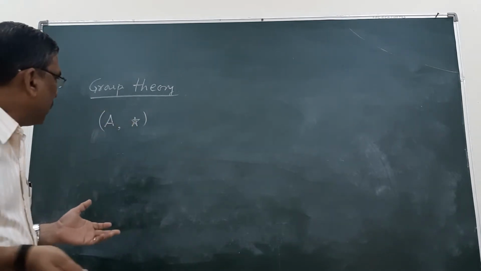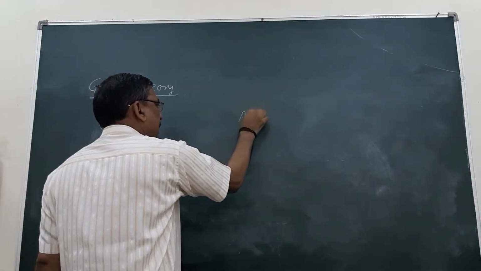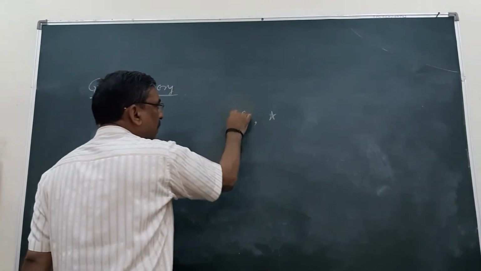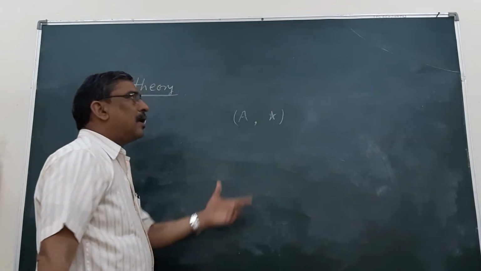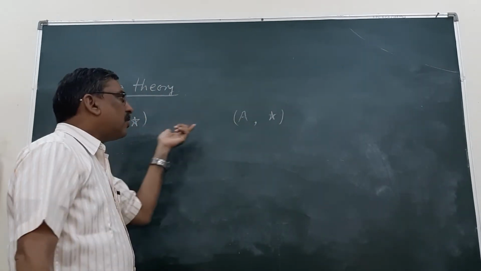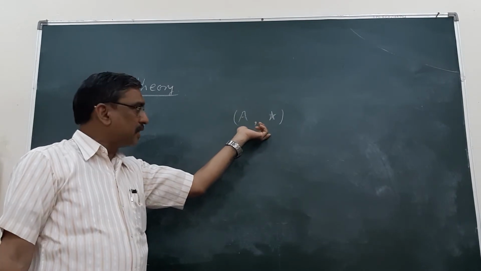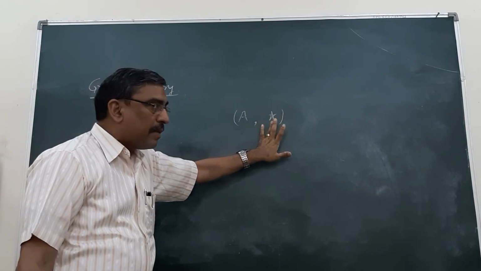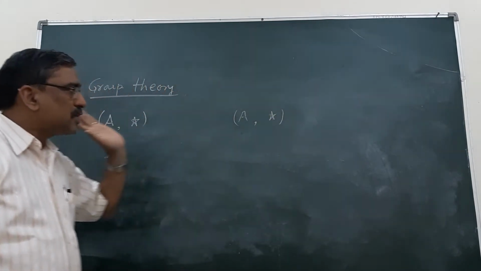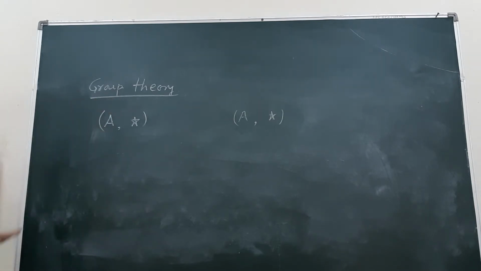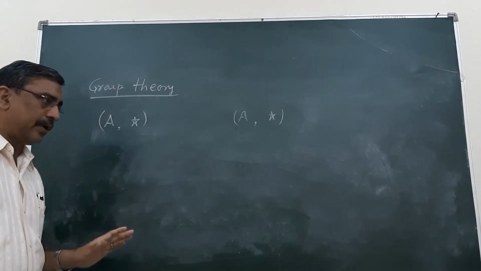If we say this is a non-empty set with any operation, then this structure may or may not be an algebraic structure. It is an algebraic structure if this is a binary operation. This is also known as a groupoid.